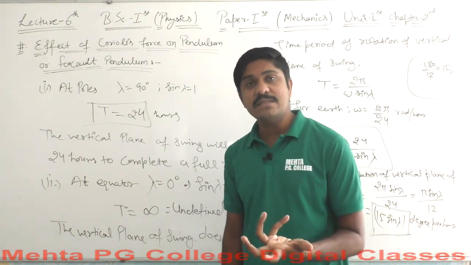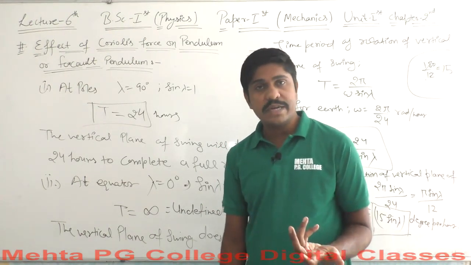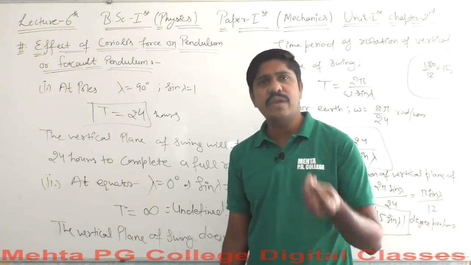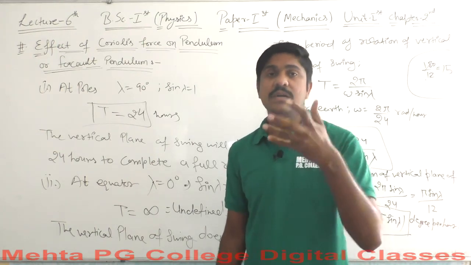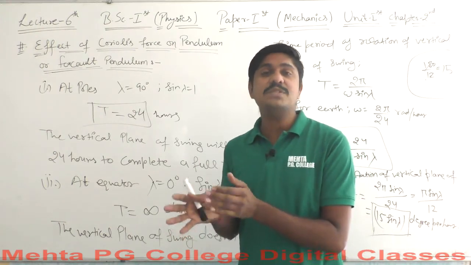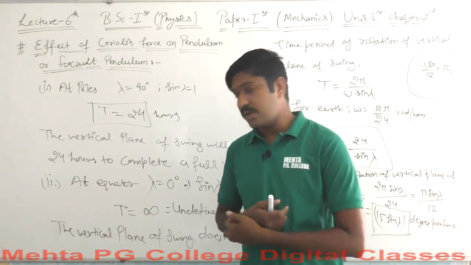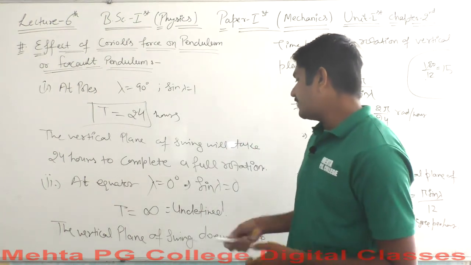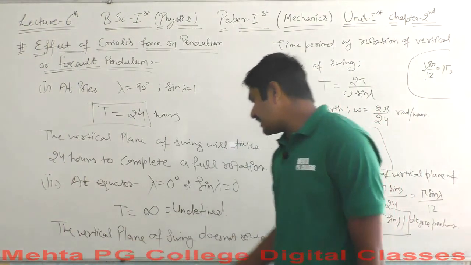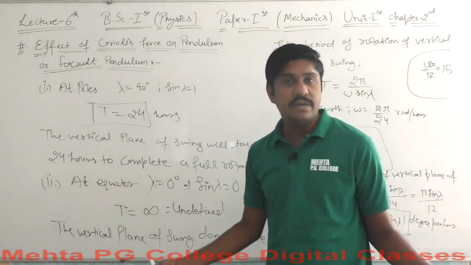Infinite time taken means the thing is not going to rotate, or the rotation will be so small that we cannot even notice it. So this means that the vertical plane of swing does not rotate.